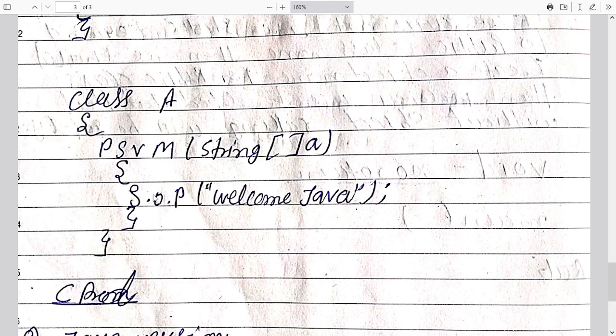With the help of the object we access the method of the System class, and then we use Welcome Java. Whatever you want to print you can use here. Then we close our main method, and then we close the class.